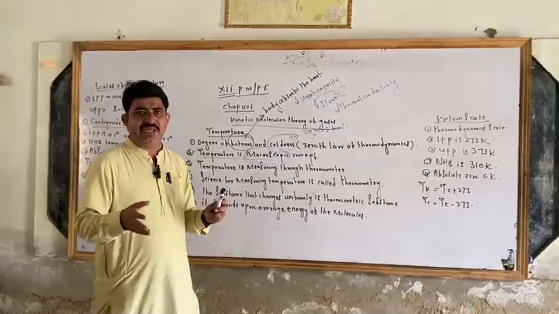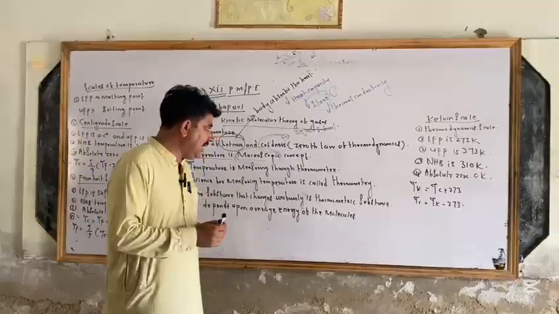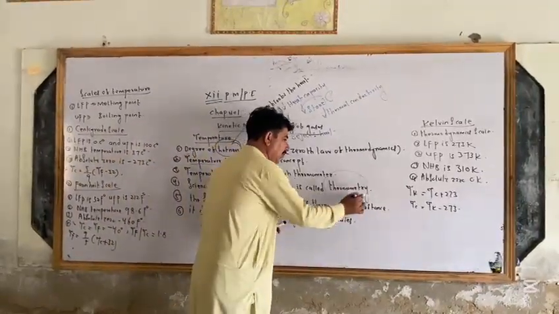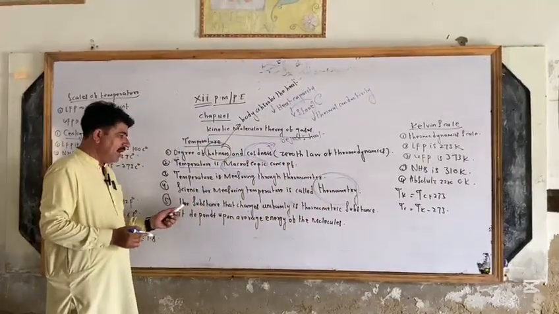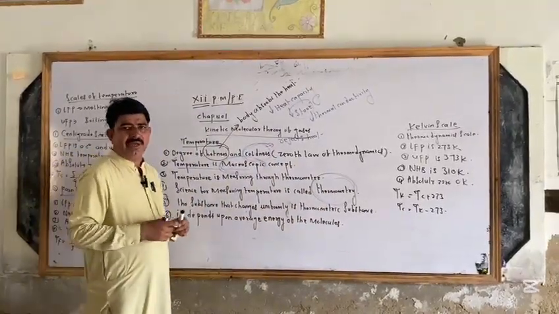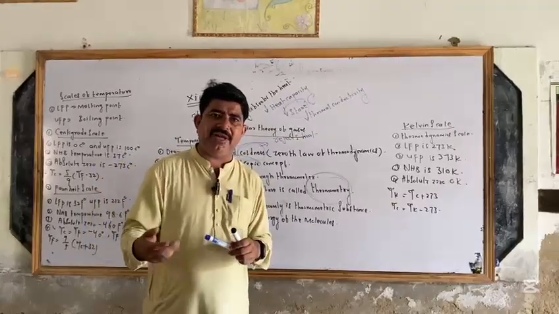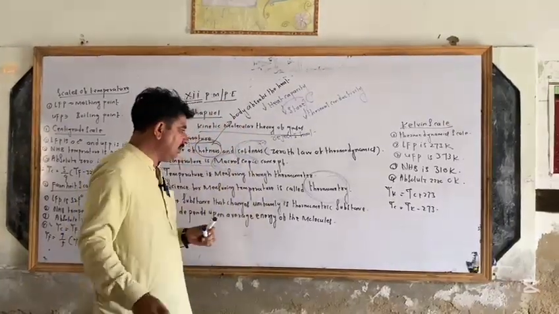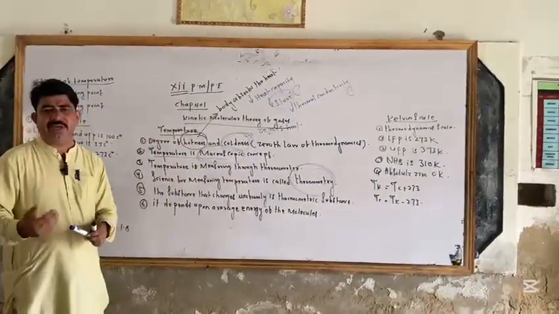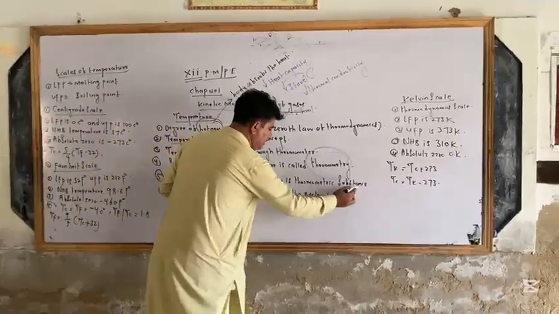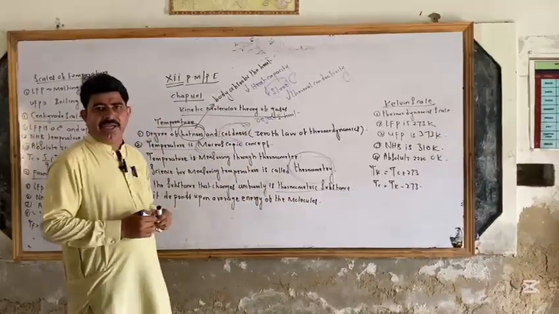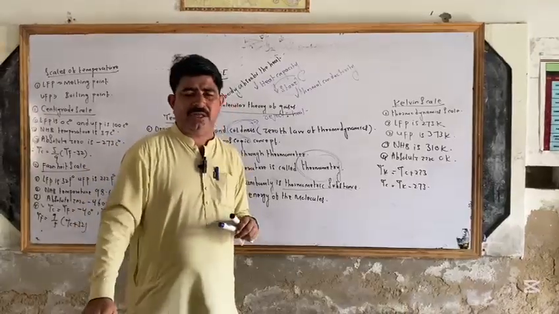The science that measures temperature is called thermometry. Thermometry means the science of the measurement of temperature. There are many substances: liquids, gases, solids. Substances that change uniformly and gradually on heating are called thermometric substances. An example is mercury.